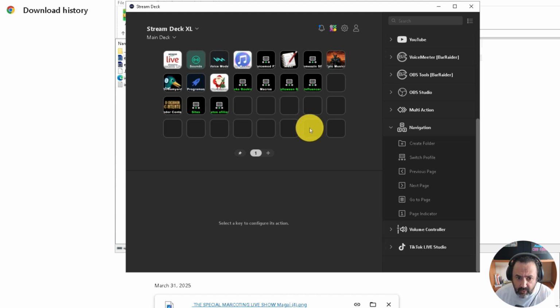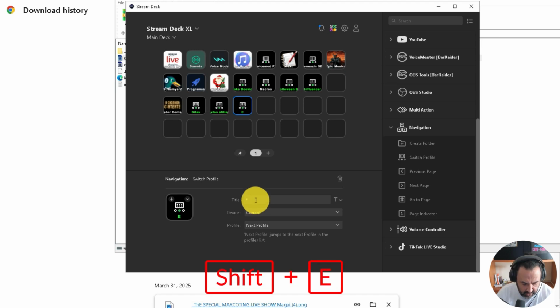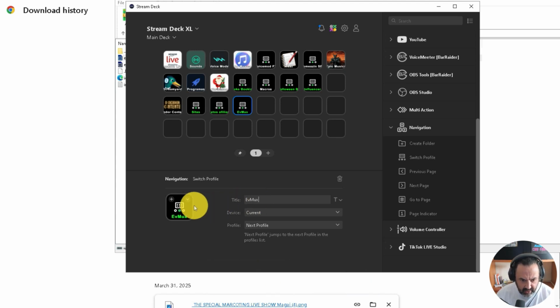Here I want to also create a button to go to the EVMux profile. So I need to go here, switch profile, EVMux, and I believe I can customize this here.